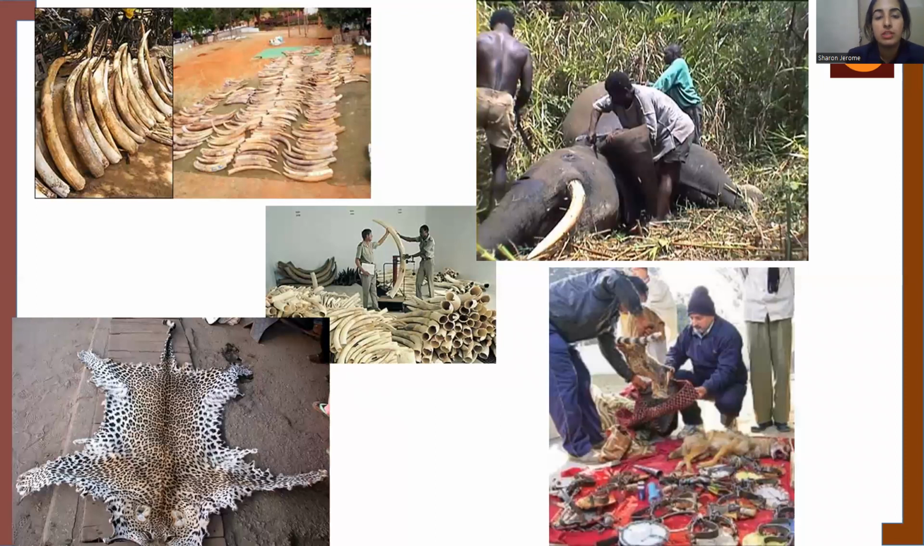So these are some of the images of animal poachings that have been done. You can see how each part of the animals is being taken, mainly to satisfy human greed and satisfaction.